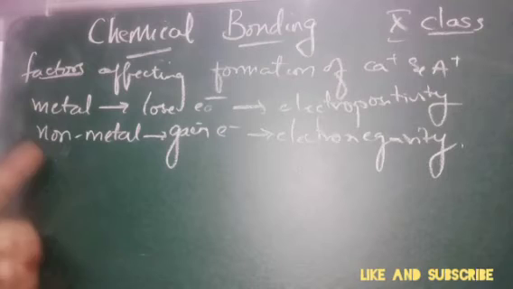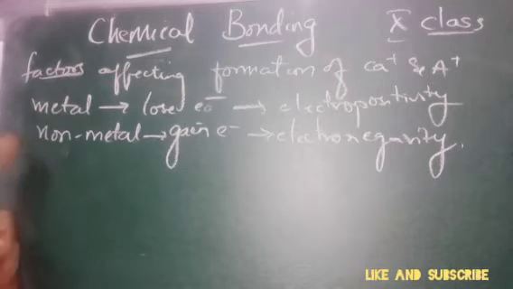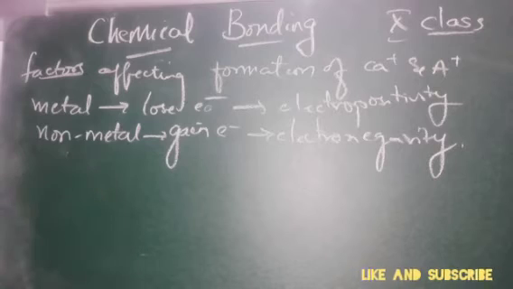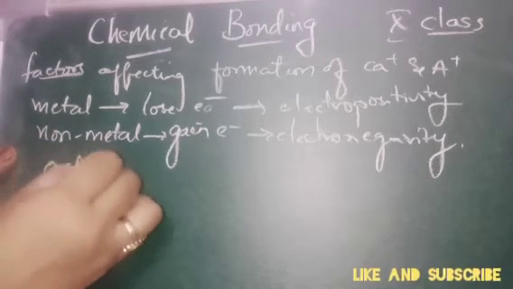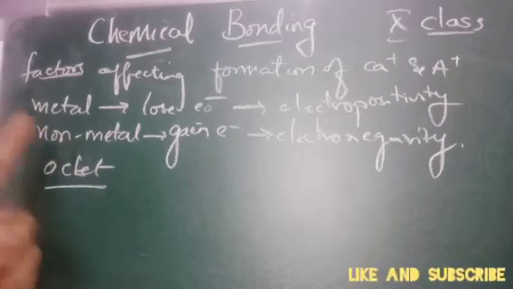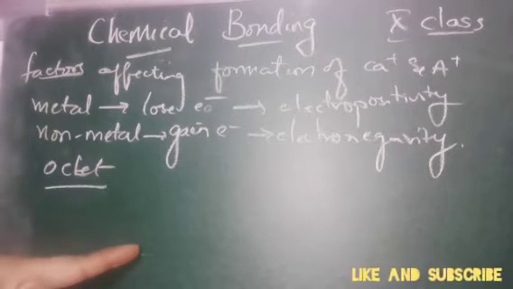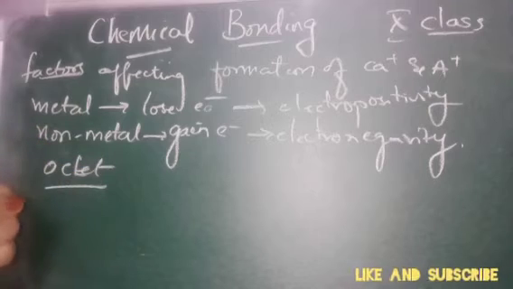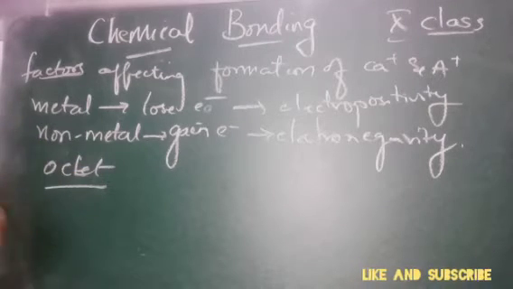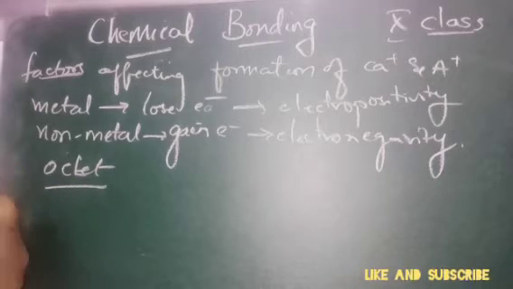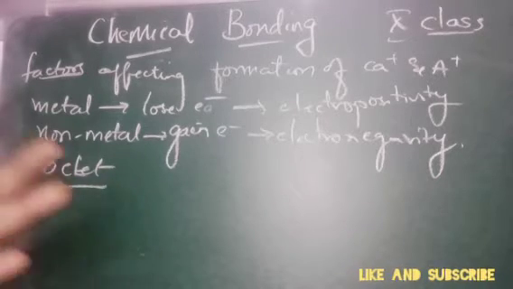Fine. Ionic bond formation: you have noticed that atoms either lose electrons or gain electrons to attain the octet in the valence shell. So in an ionic bond, there is a transfer of electrons between the combining atoms. The tendency of losing electrons to form cations or gaining electrons to form anions depends on 4 factors.